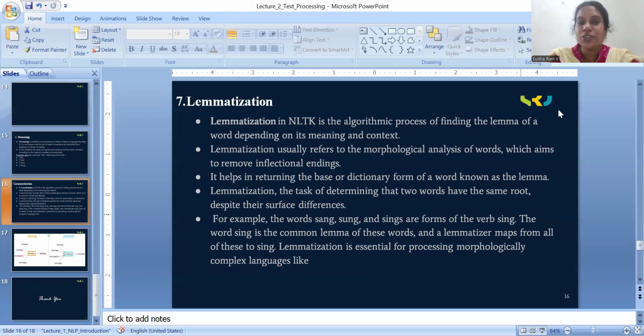The word sing is the common lemma of these words, and the lemmatizer maps all of these to sing. Sing is the root word, and these are all verb forms.